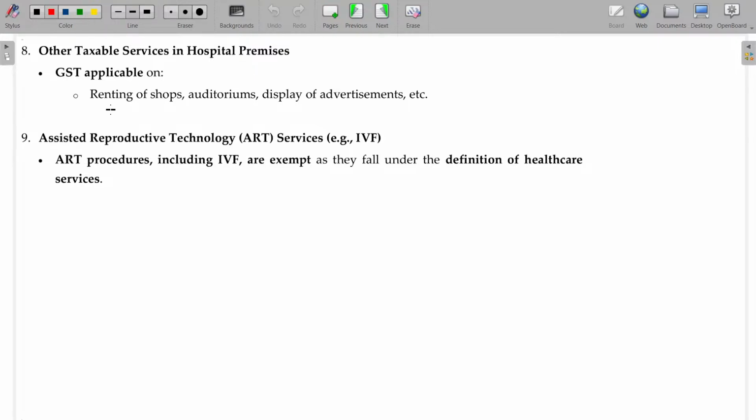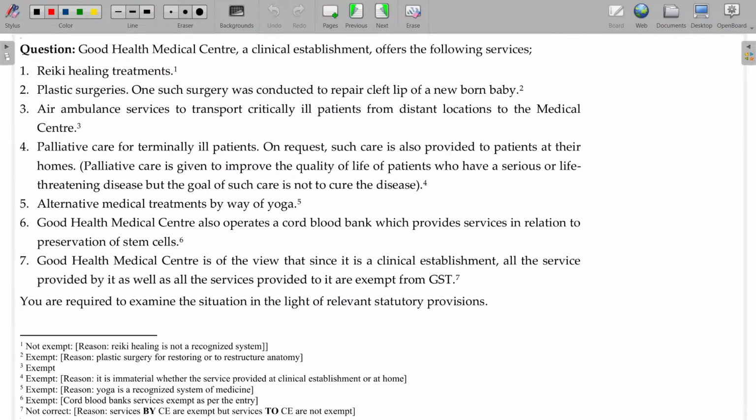In case of renting of shops, auditoriums, and display of advertisement in the campus of the hospital, it will be taxable. Assisted reproductive technology, ART, and IVF services are exempted currently.